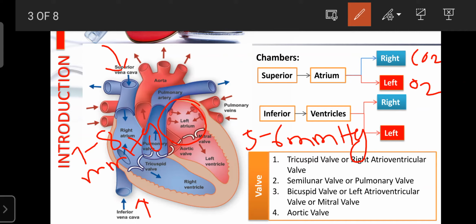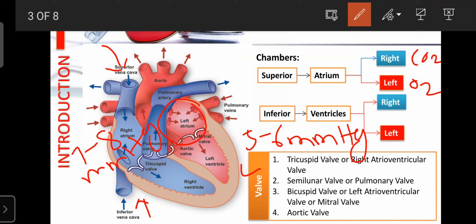So due to contraction of the left atrium, the pure blood is pumped to the respective ventricle, the left ventricle. Like that, the superior chamber or thin wall chamber, the atrium, is mainly divided into two chambers, that is right and left. The right consists of deoxygenated blood and the left consists of oxygenated blood.